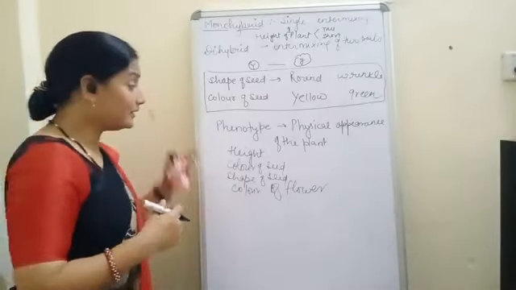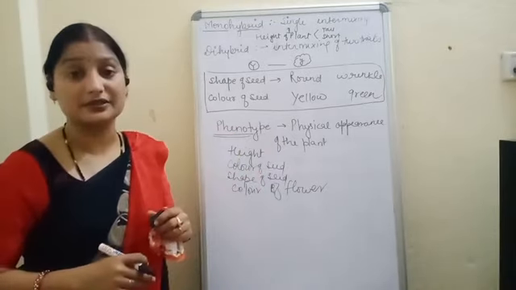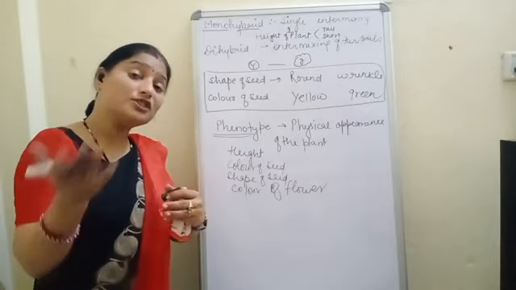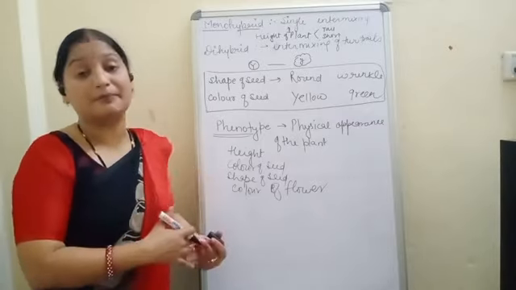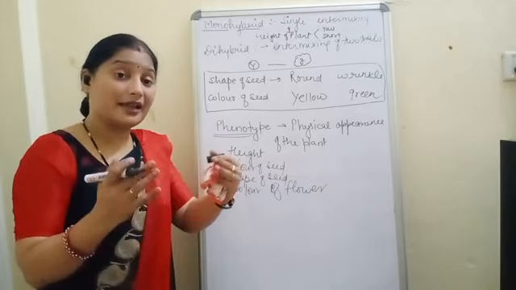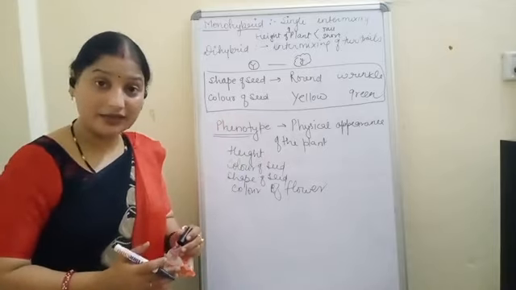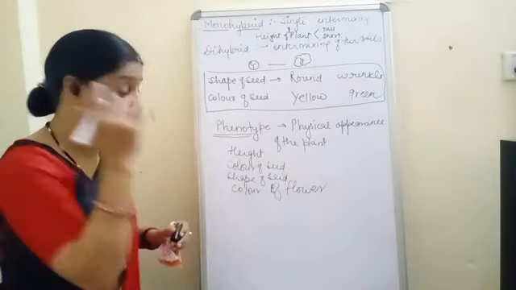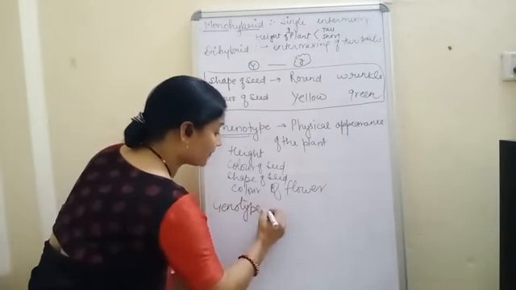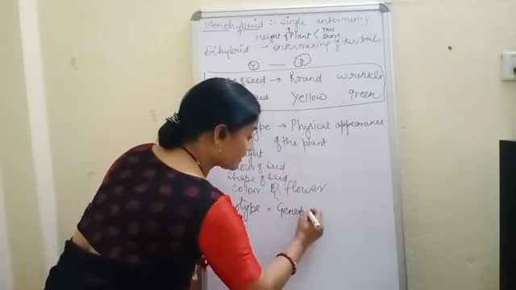Okay. And the next term. So this phenotype. Phenotype gives the physical appearance that is easily visible. Okay. And the meaning of genotype is its genetic makeup. What types of genes are involved in making the phenotype? Clear? This is called as the genotype. So, the meaning of genotype is its genetic makeup.